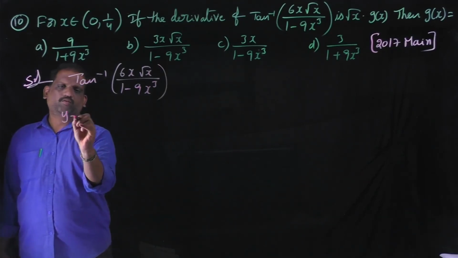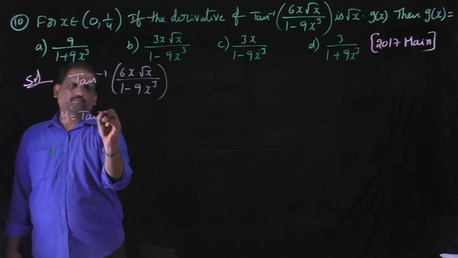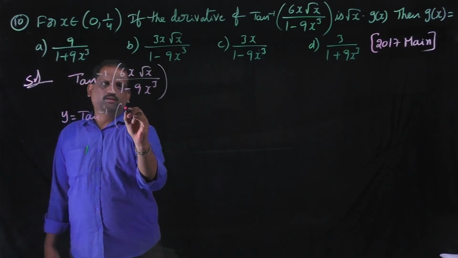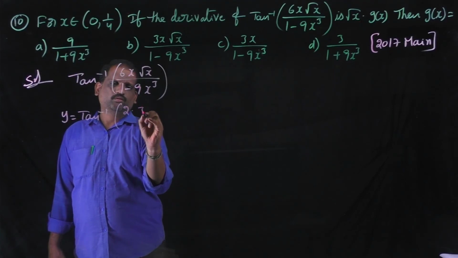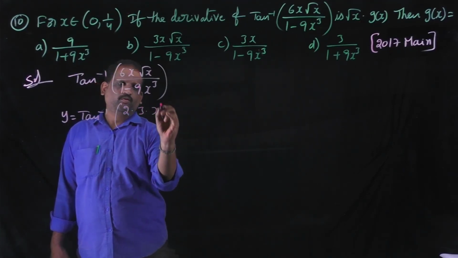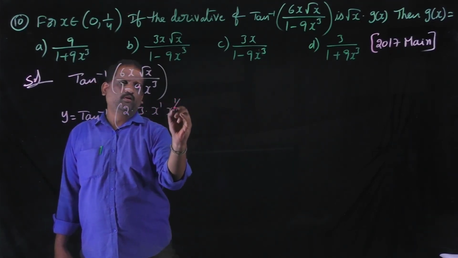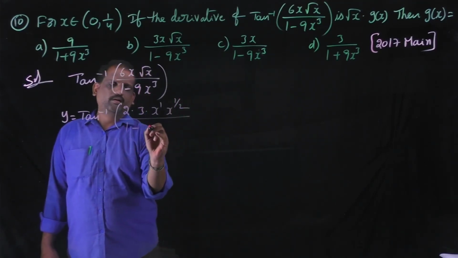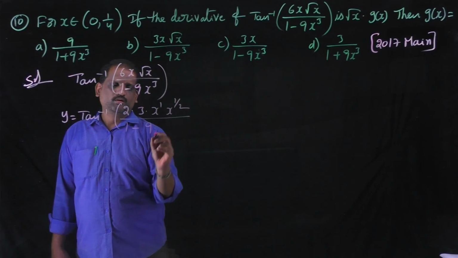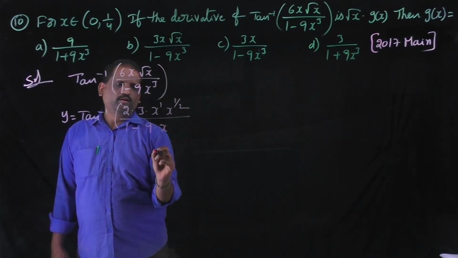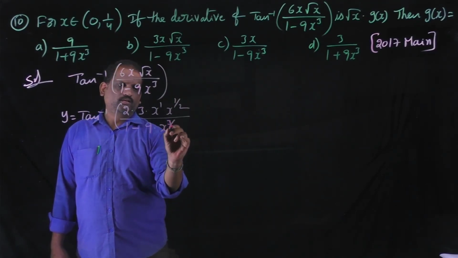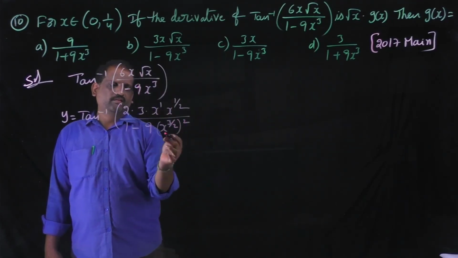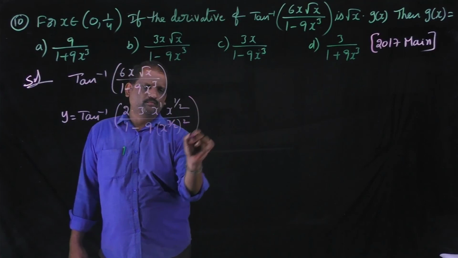Let y equal to tan inverse of 2 into 3 x power 1 into x power 1 by 2 by 1 minus 9 into x power 3 by 2 whole square. x cube can be written as x power 3 by 2 whole square.